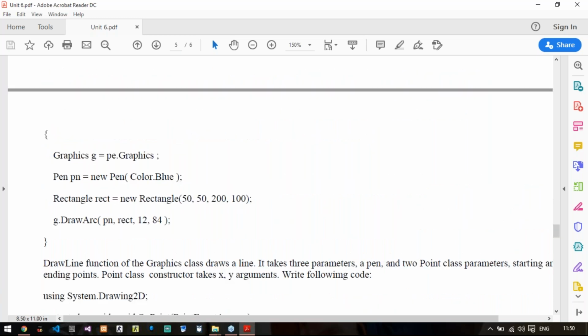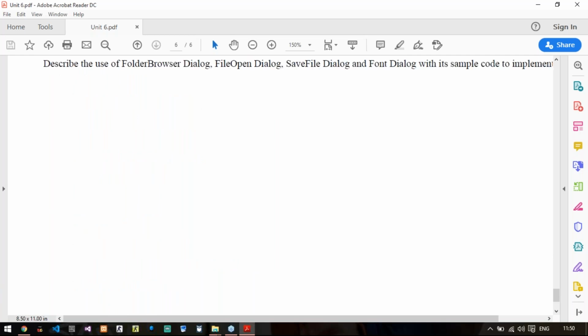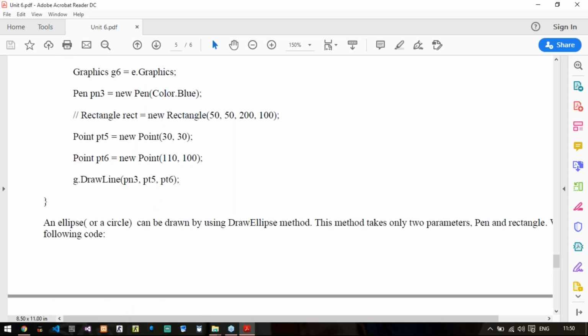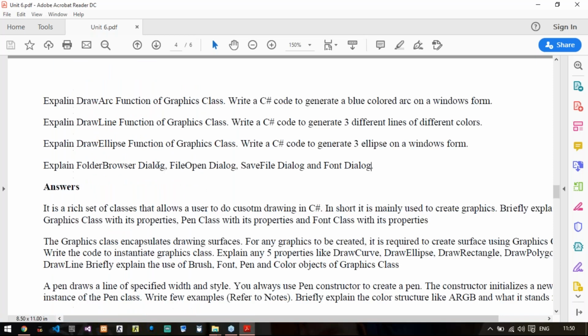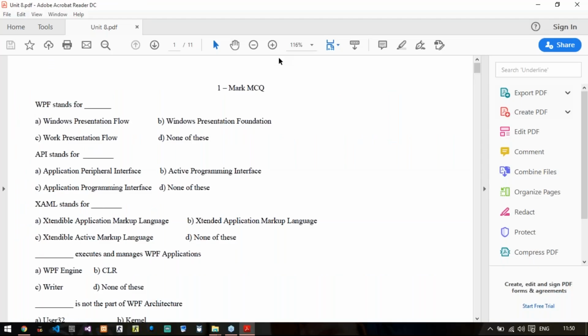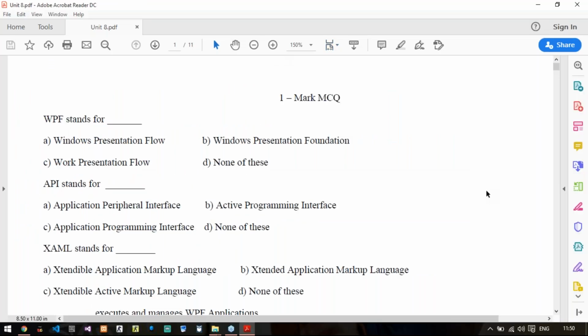Already all answers are given here in the PDF as well as in the PPT. So you can refer to any of this, no issues. And then coming back to the last unit, that is unit number 8, that is WPF. Moving on to its 4 marks questions, it will be only theory.